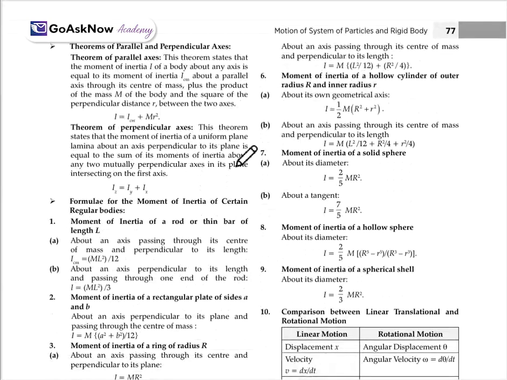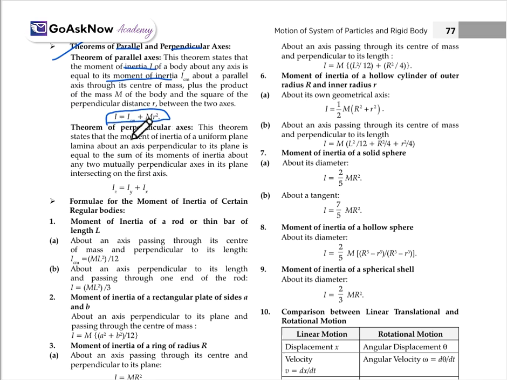Now, the theorems of the parallel and the perpendicular axis. Firstly, we'll study the theorem for the parallel axis. This theorem states that the moment of inertia I of a body about any axis is equal to the moment of inertia ICM about a parallel axis through its center of mass plus the product of the mass of the body and the square of the perpendicular distance r between the two axes, or we can say I is equal to ICM plus Mr square. This will be for the parallel axis.